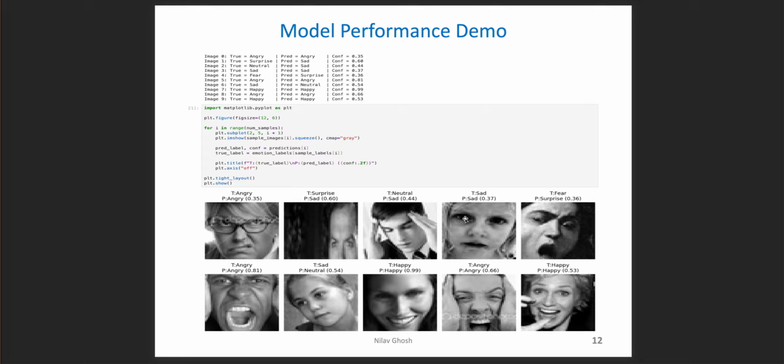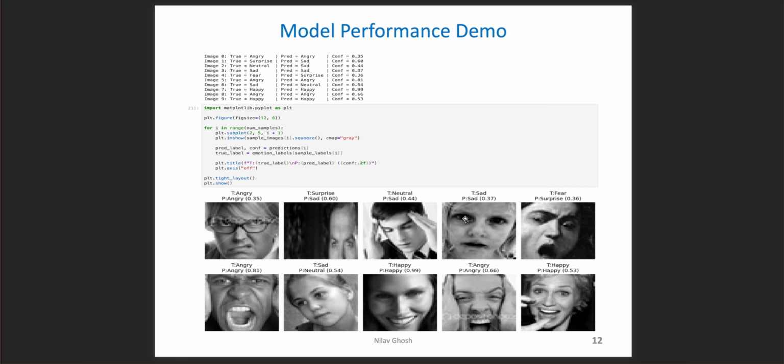Regular emotions like happy, sad, then angry are mostly correctly predicted, but complex ones like surprise to sad or neutral to sad, which are very similar in nature, are sometimes missing the mark.